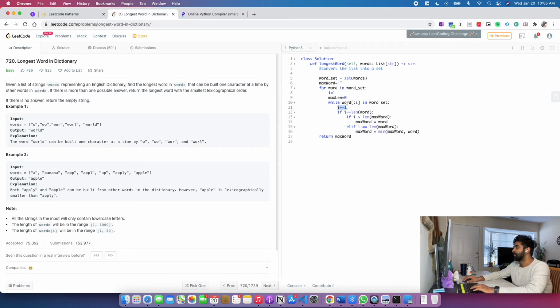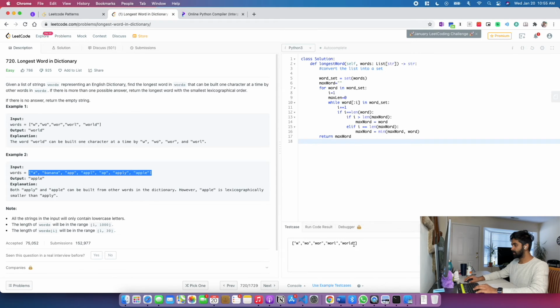For every word, we're incrementing it, and if it is equal to the length, like if we have the entire word, then it means that we have this. And the moment that is not happening, let us say in this case we have banana, but we do not have B in the set, we immediately come out of the while loop and go for the next word. So it looks okay to me. We have a simple, straight incremental example, and an example which is kind of complicated because we have a word which will fail, and we have a word where we are choosing the lexicographical order. So here it should be apple, in the first case it should be world.